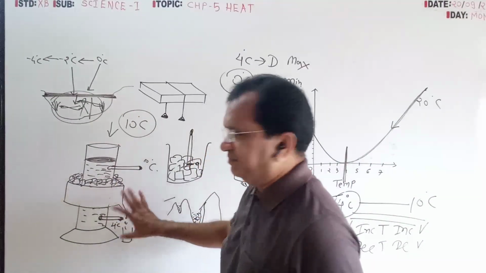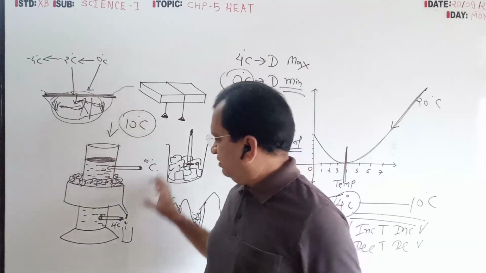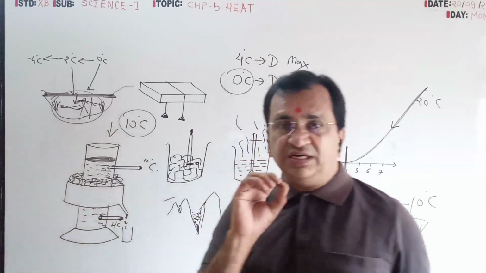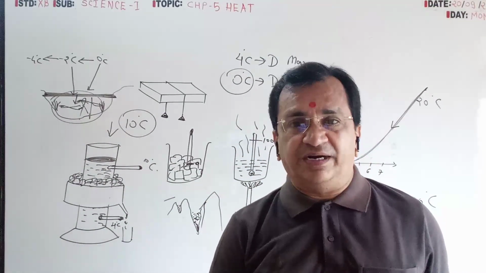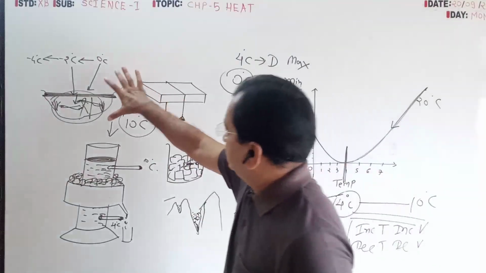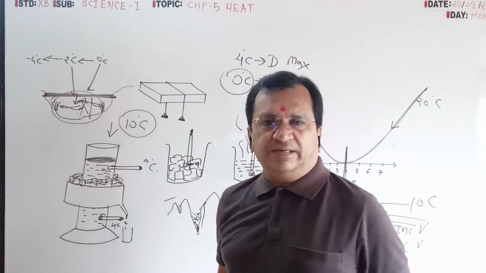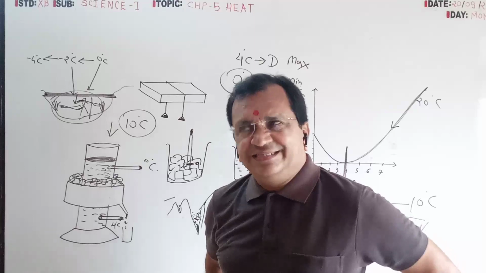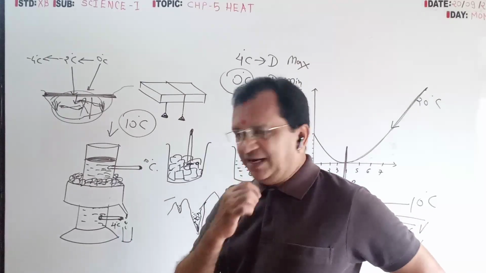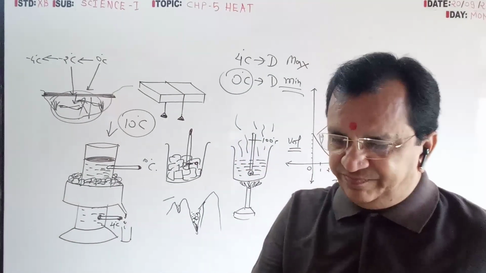This and this are the same. This we can observe in the laboratory in a single apparatus. The same happens in this natural phenomenon: under ice, plants and animals can survive.